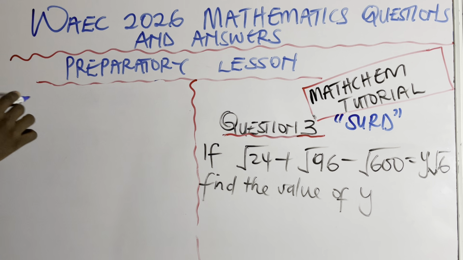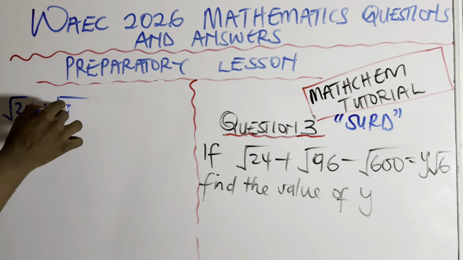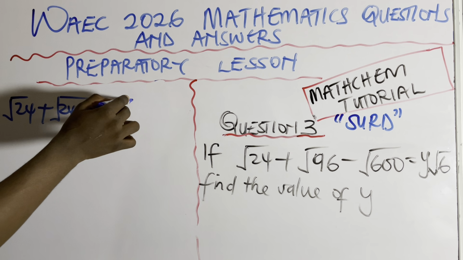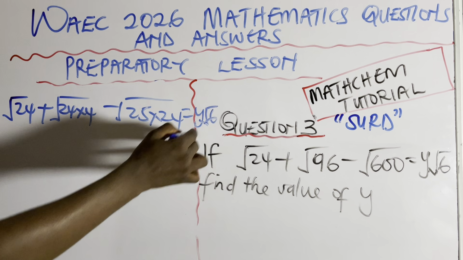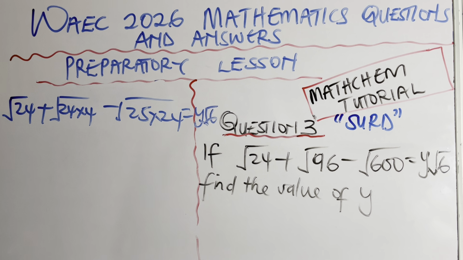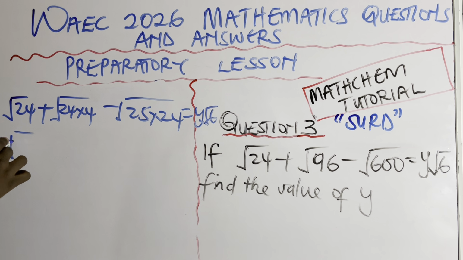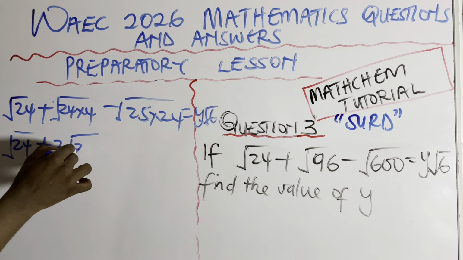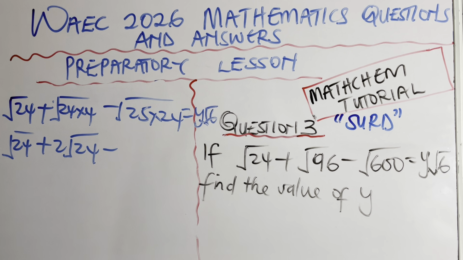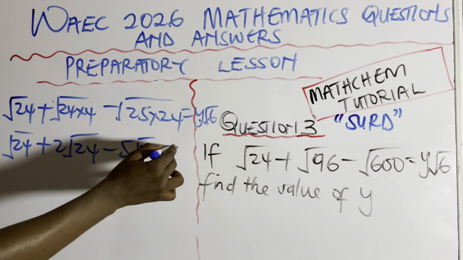Then we have to look for y. We have root 24 plus root 96, which can be expressed as root of 24 times 4, and root 150, which can be expressed as 25 times 6, equals y root 6. Good. Now if I find the square root of 4, that's going to be 2. That 2, I'll multiply with the 1 here. The coefficient here is 1. That'll be 2 root 6, minus, if I find the square root of 25, that is 5. I'll multiply the 5 by the 1 here. So that will be 5 root 6, equals y root 6.